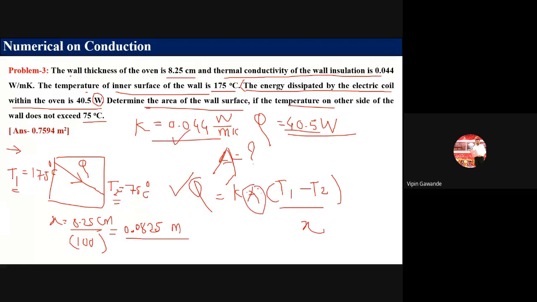A is unknown. A is not known. T1 is given. T2 is given. X is given in the problem. So calculate the value of A. That value comes out to be in meter square. Okay. So this is the formula. This type of problem you have to solve. So I hope you understand this type of problem.